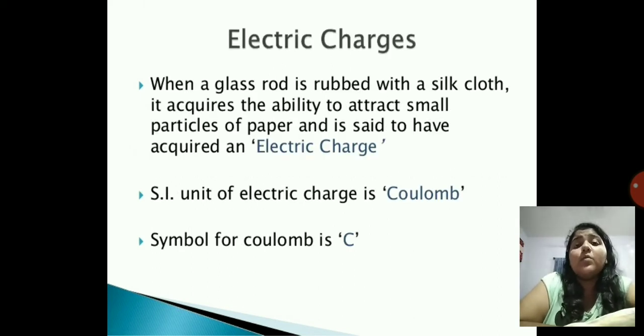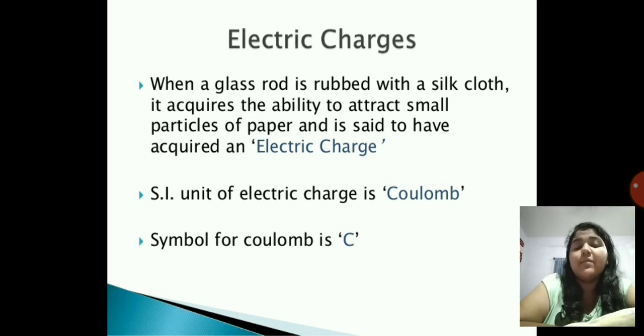Next, electricity. Now what exactly is electricity? It has a charge, correct? Electric charge. When a glass rod is rubbed with a silk cloth, it acquires the ability to attract small particles of paper and is said to have acquired an electric charge.